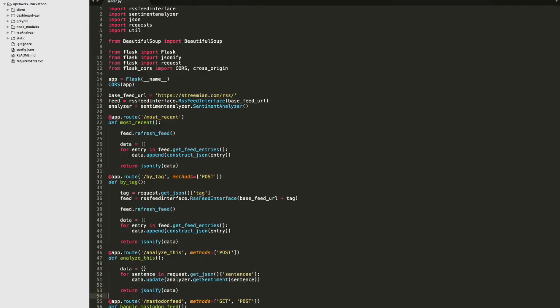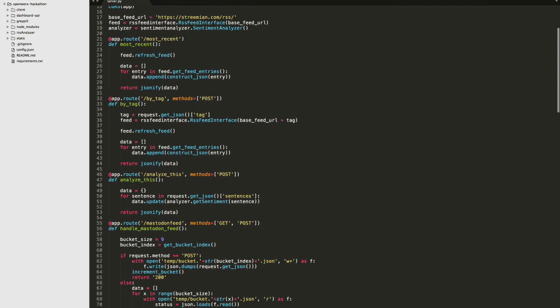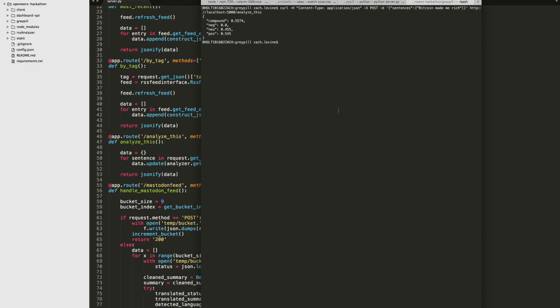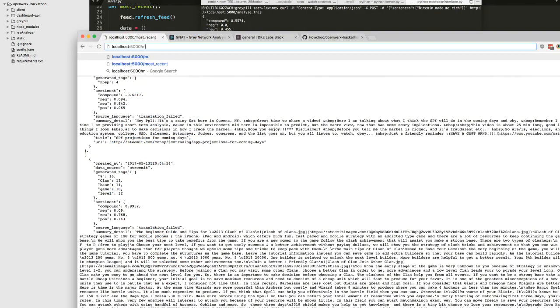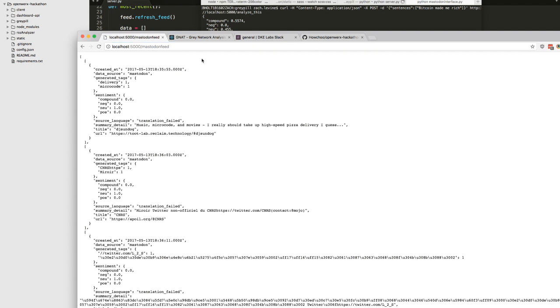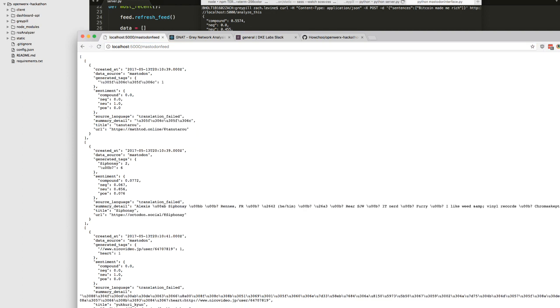And now I'll demonstrate my favorite component here, which is the Mastodon feed. This is actually a live feed that updates and performs sentiment analysis on the feed as it's being shared amongst the users. So I'll have to go ahead and start that up. Now if we make requests to the Flask server, you can see the same type of analysis is being performed on the data from the Mastodon network, but it's updated live as the posts come in.